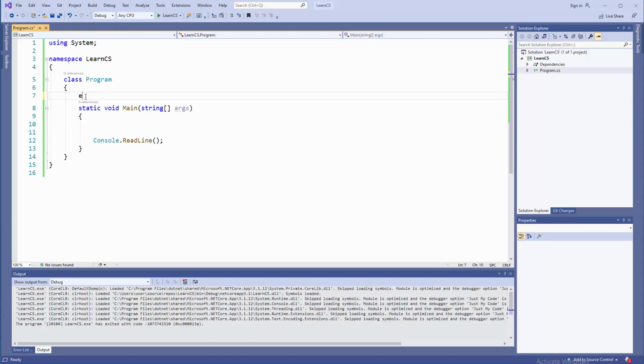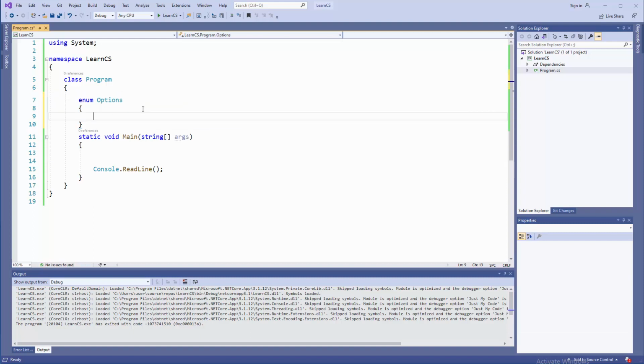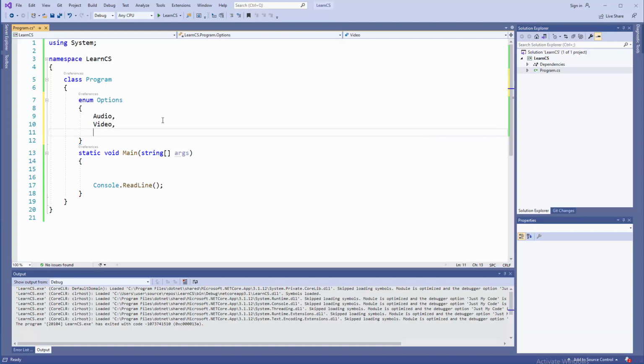Well, here we're going to say enum, without class on the left side, and a name for that enum. So, I don't know, Options will be the name, and in here between curly brackets we're gonna have like a submenu for a game. We can click on audio settings, video settings, and we can mess around with controls for mouse and for keyboard. At the end of it you don't need to use a comma or a dot.